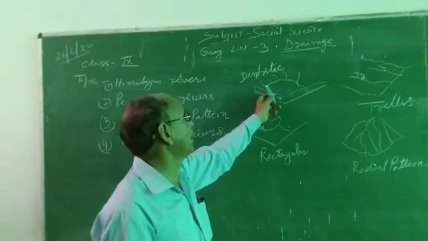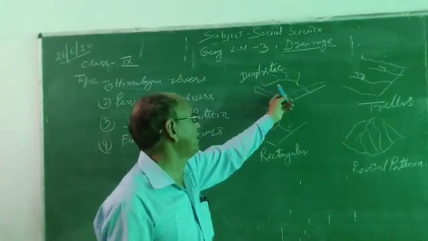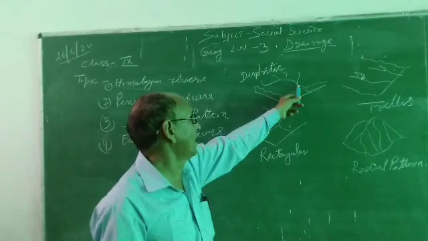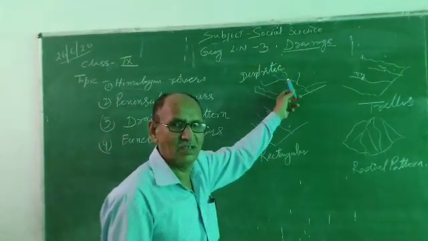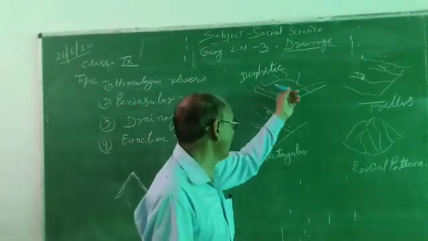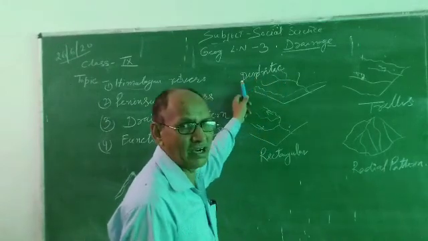So first, the dendritic pattern. In the dendritic pattern, many tributary rivers join the main channel of the river, and if you see this river region, it is like a tree. There are many branches, like a tree. A tree has many branches, so the river is like a tree. That is known as the dendritic pattern.